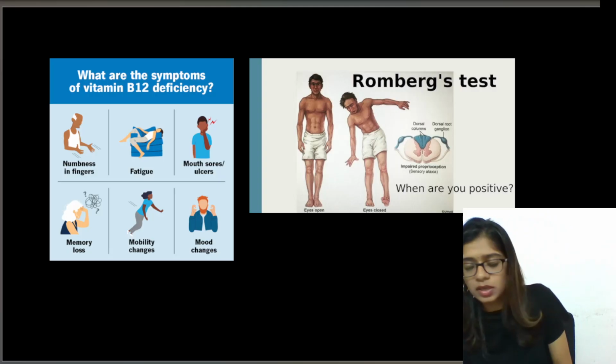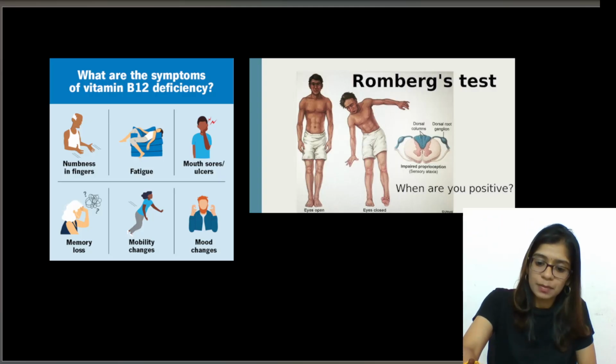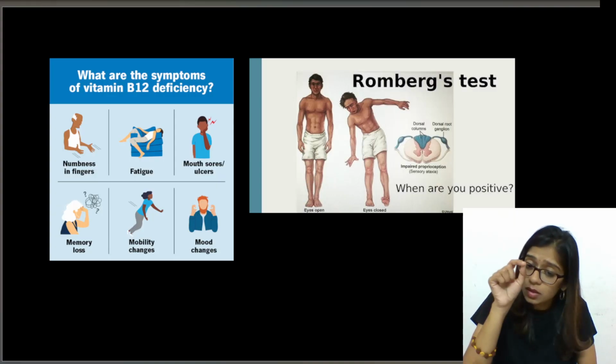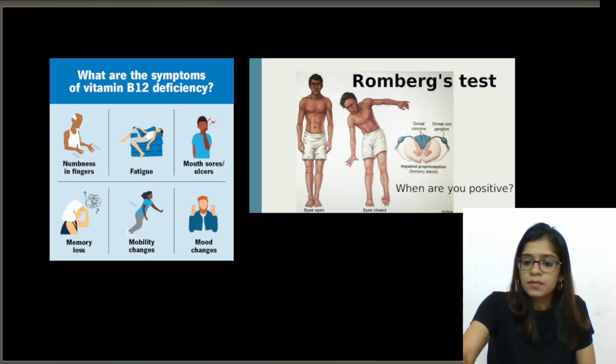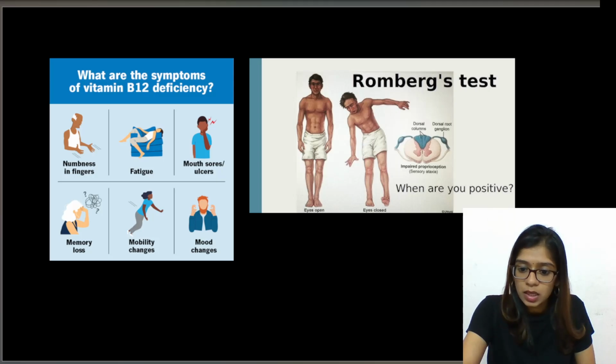Posterior column can be affected for many reasons. One of the reasons is vitamin B12 deficiency, because I told you myelination does not happen well without vitamin B12, and it can cause neurological problems. Okay, so that is a positive Romberg's test.